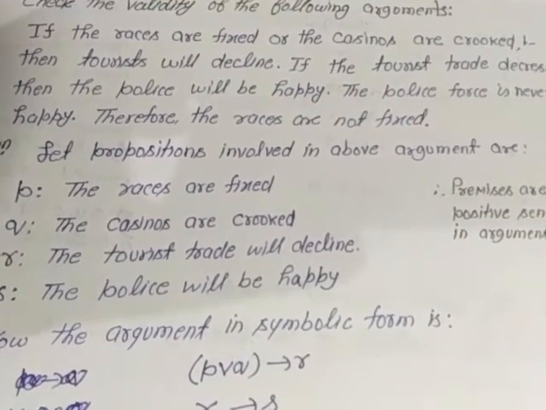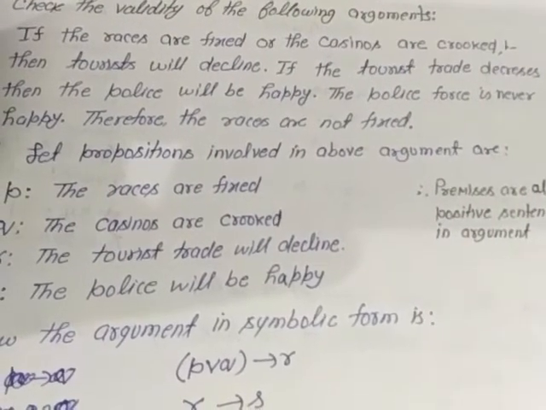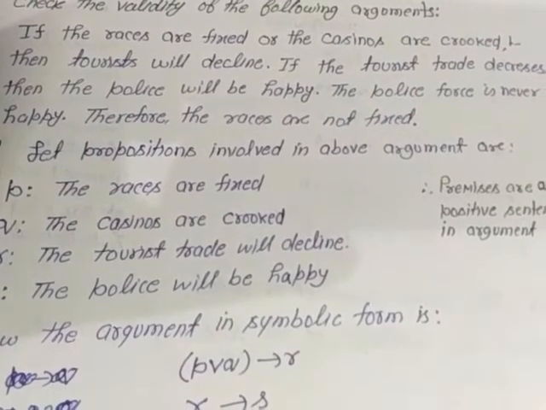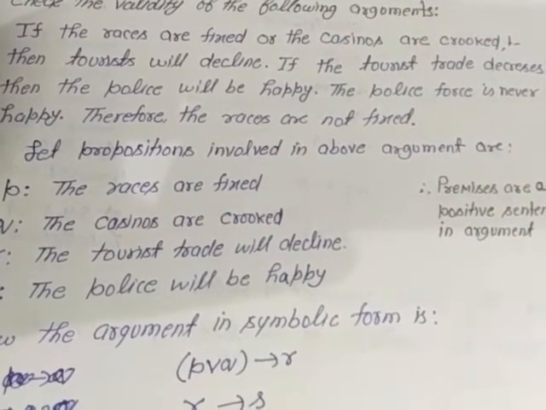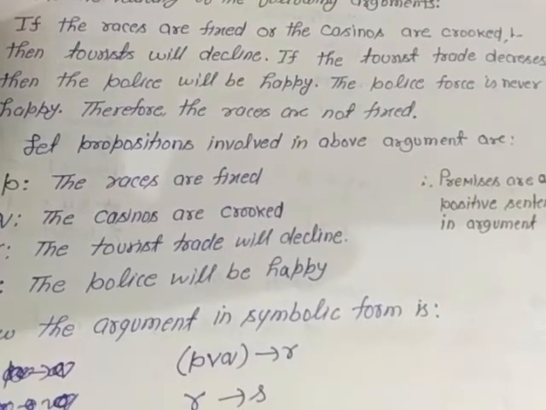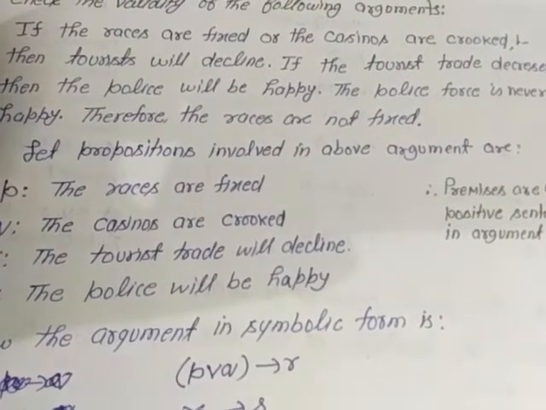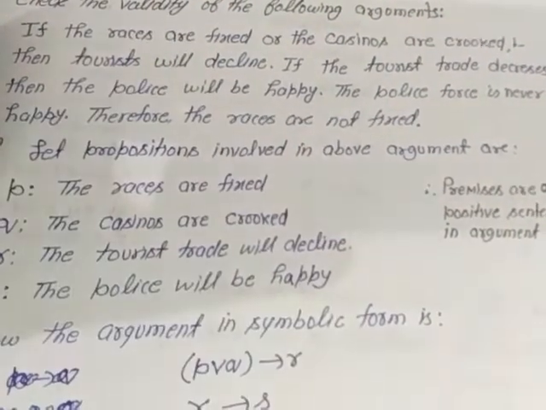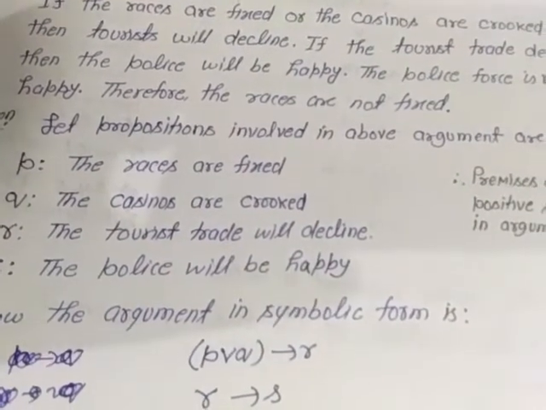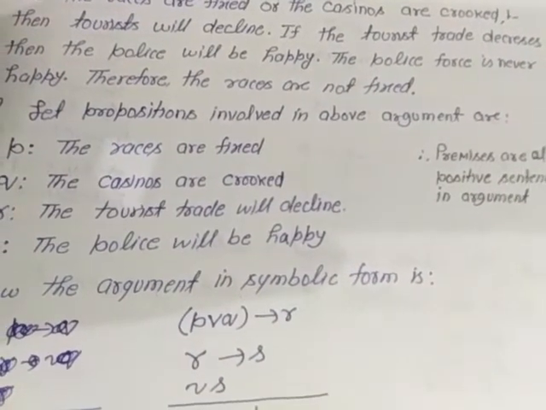Now the second premise starts after the full stop. If the tourist trade decreases, then the police will be happy. This is also a type of conditional statement because all the involved statements are attached to each other by the if and then sign, which is the notation for the conditional statement. So with the help of propositions, it can be written as R implies s. If R, then s.